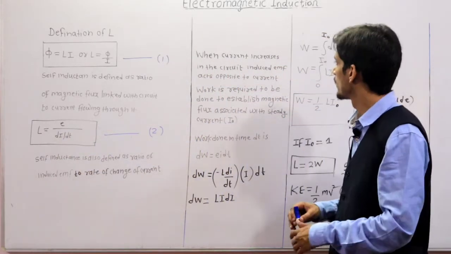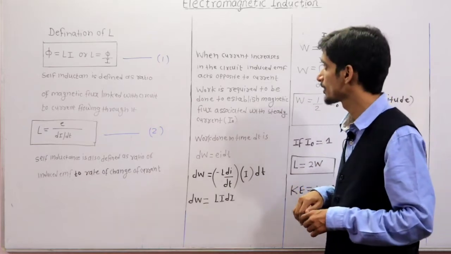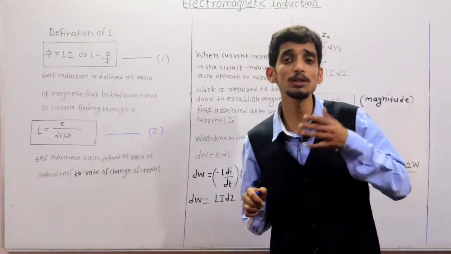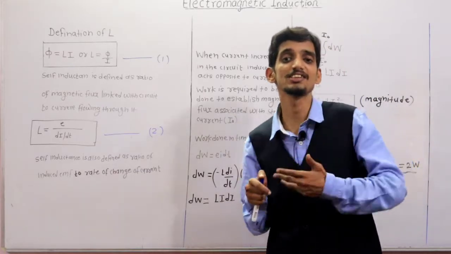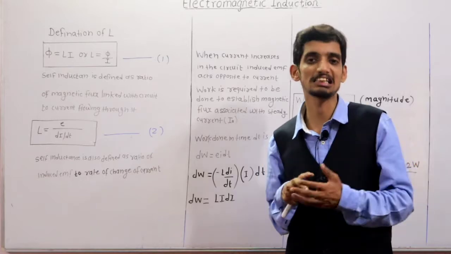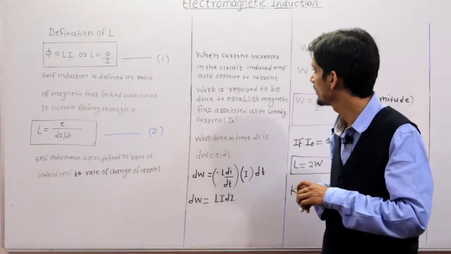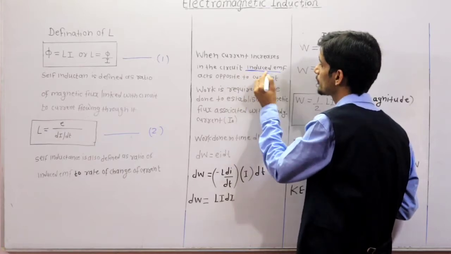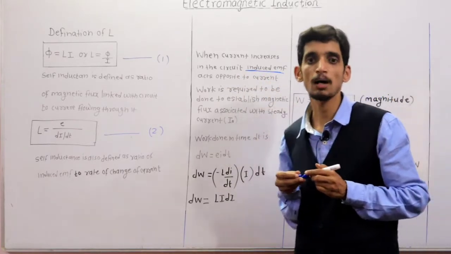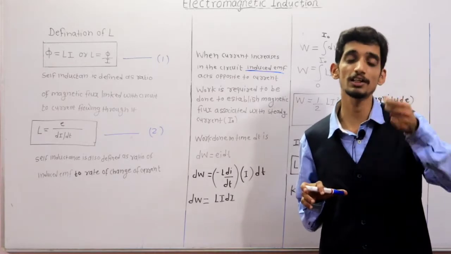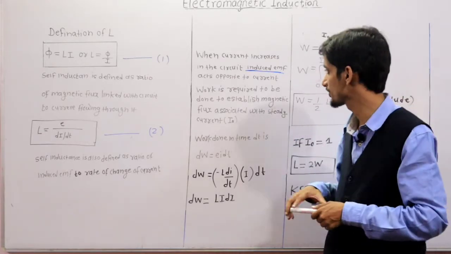Clear? Okay. Now important point here, suppose there is a coil and when current through that particular coil changes, it means current through that coil increases or decreases, then what happens? The induced EMF in that particular circuit opposes what?